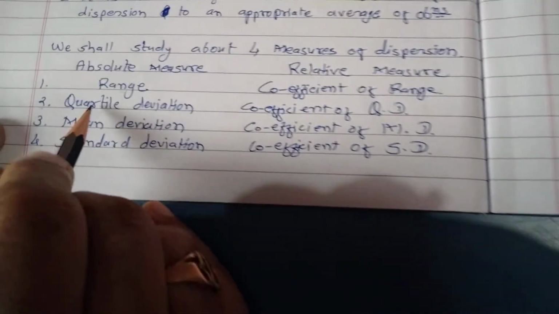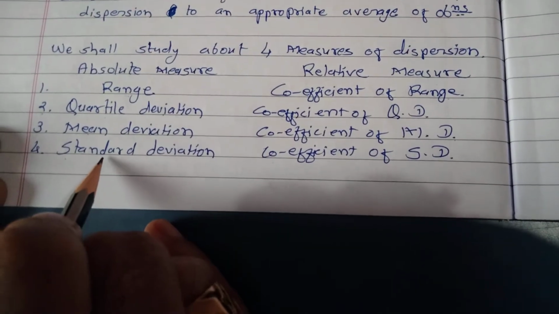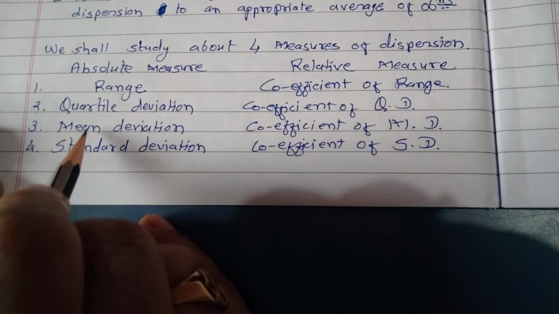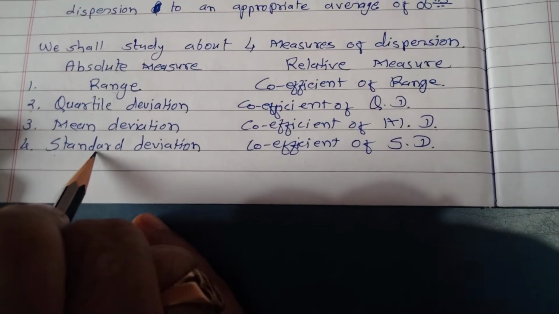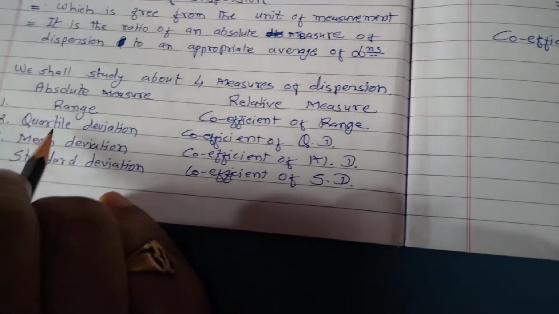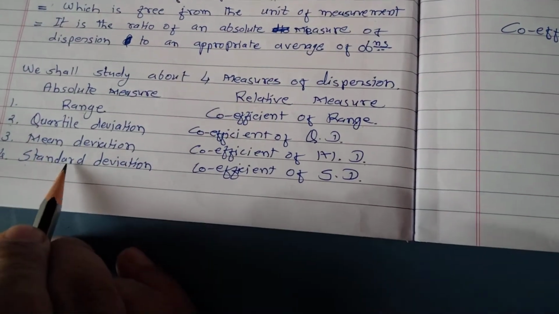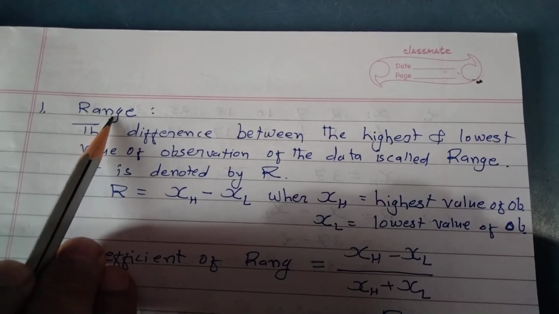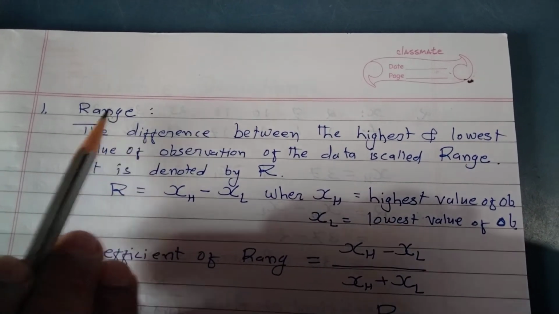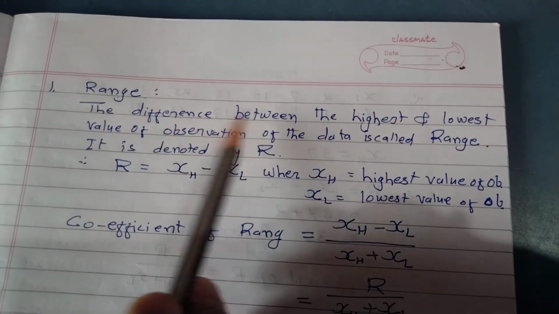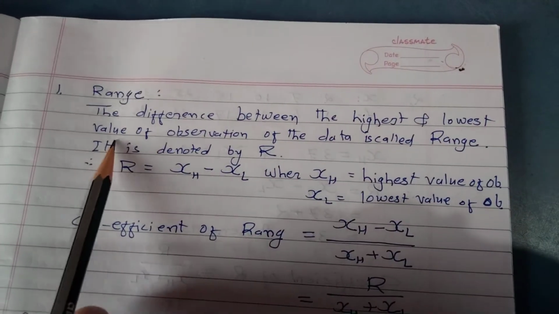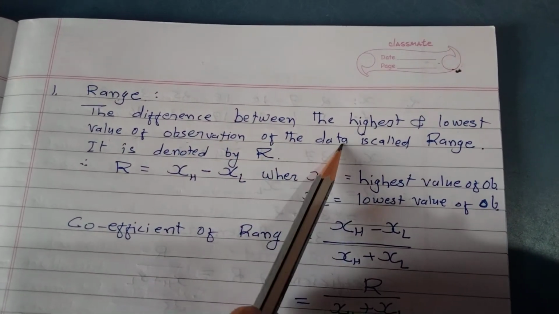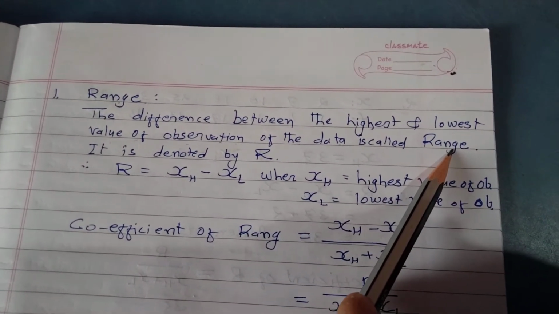You have already learned about quartile, mean and standard deviation in the previous chapter, that is the chapter about averages, right? So you know how to calculate quartile or mean or standard deviation. Now we will see first of all the first absolute measure of dispersion, that is range. The difference between the highest and lowest value of observation of the data is called range. This is the definition of range.